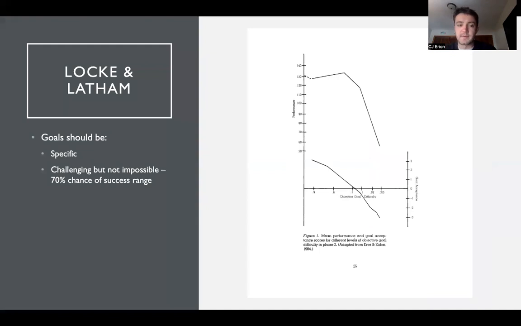Getting to some Locke and Latham goal research. Goals should not only be specific, but they should also be challenging. However, they shouldn't be impossible. So we're looking for something in the 75% chance of success range. And a key moderator here is commitment to the goal. Once these goals get too difficult, we see a very large drop in performance, probably because people realize that these aren't attainable goals and start to quit them, or really just not put in effort because it doesn't matter anyway. That's where we see the drop in performance.